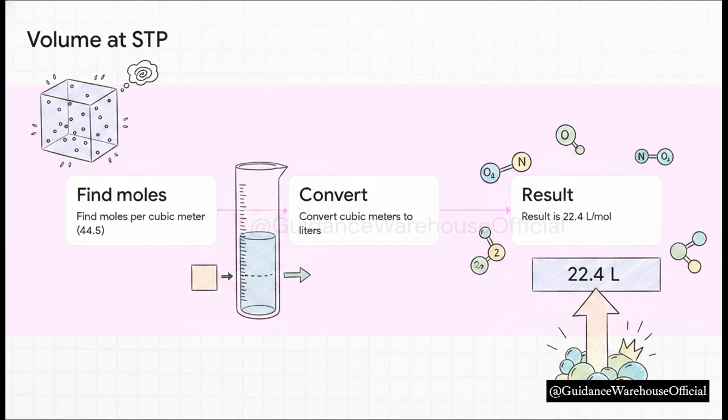And here is the real kicker. Because gases are mostly empty space, it does not matter if it's oxygen, nitrogen, or carbon dioxide. 1 mole of literally any ideal gas at standard conditions will always occupy exactly 22.4 liters. It is a universal law.